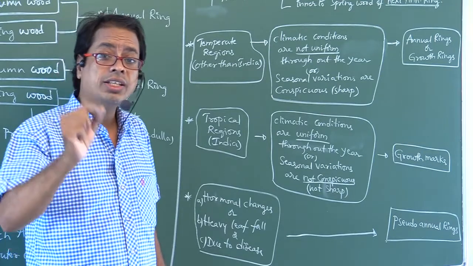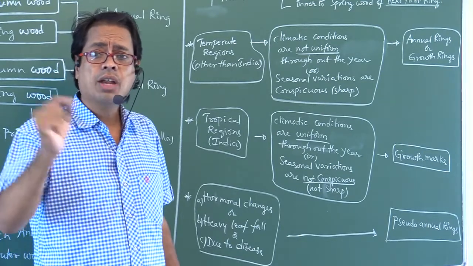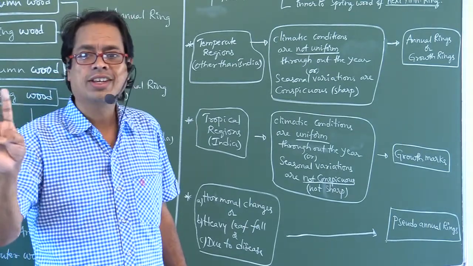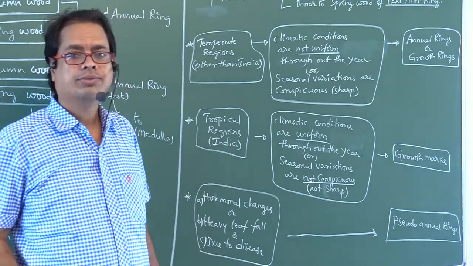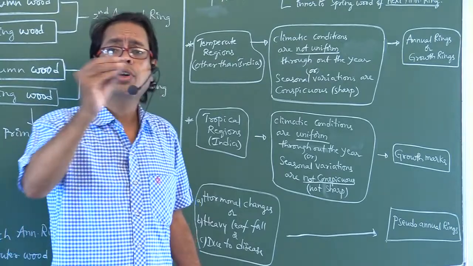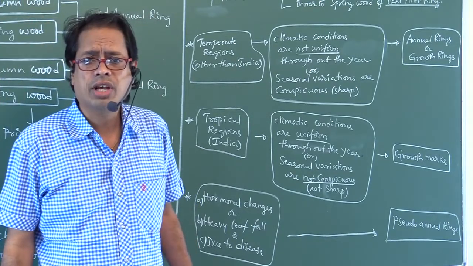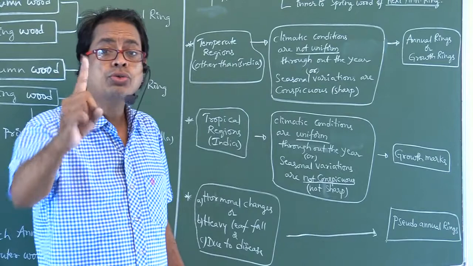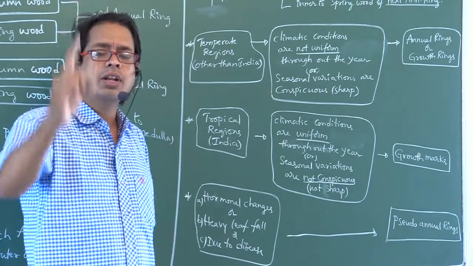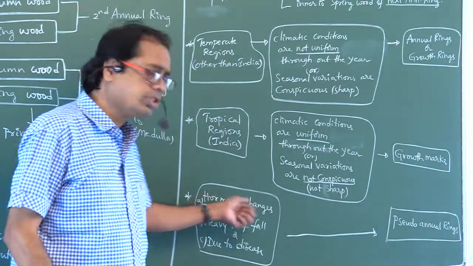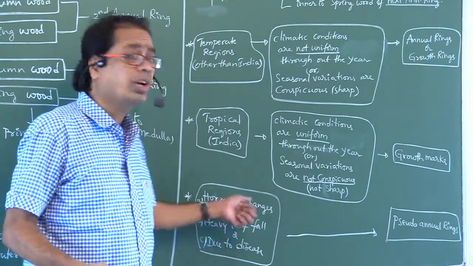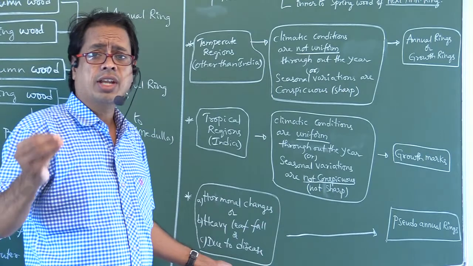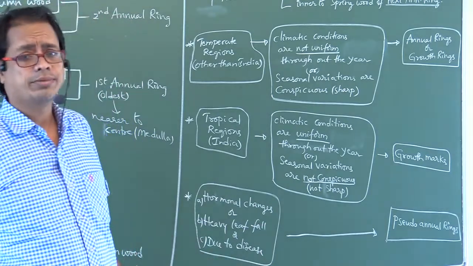In tropical regions like India, don't say growth rings, don't say annual rings, but say growth marks. Pseudo-annual rings are formed due to hormonal changes, heavy leaf fall, or disease.